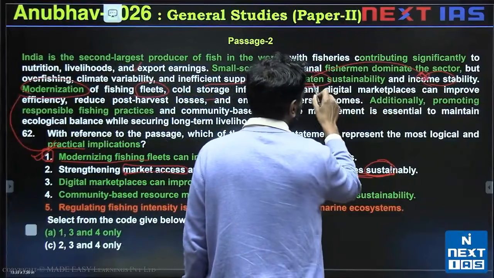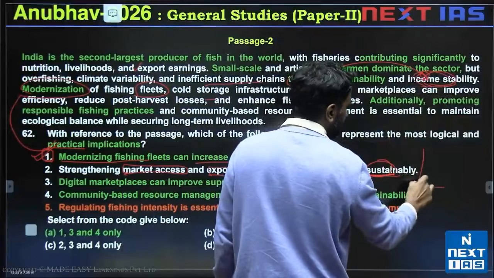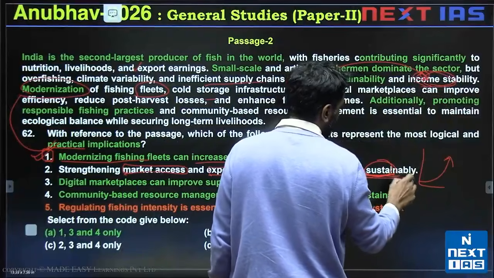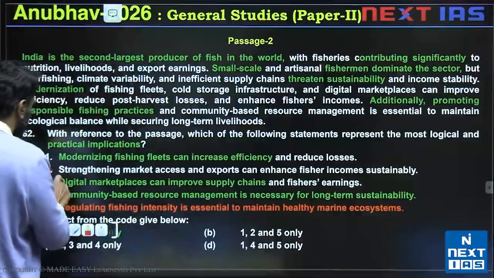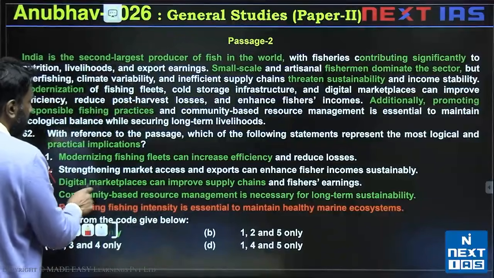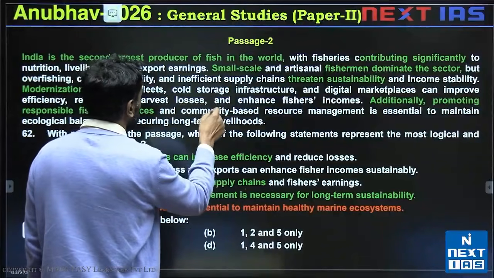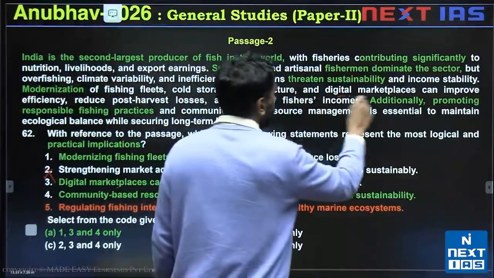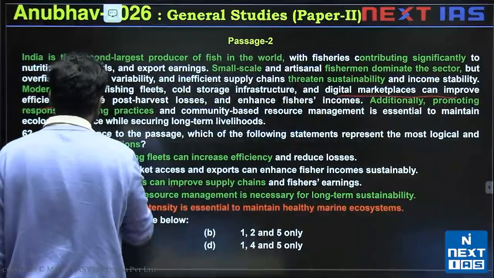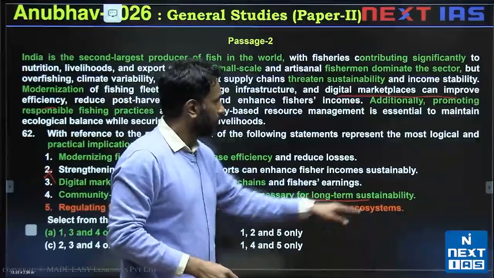So income stability is threatened, but I don't know what leads to a sustained rise in income. This would be a sustainable rise in income. I don't know what leads to a sustained rise in income. So 2 is invalid. 3, digital marketplaces can improve supply chains. Digital marketplaces are given in the passage as can improve efficiency. 4, community-based resource management is necessary for long-term sustainability.